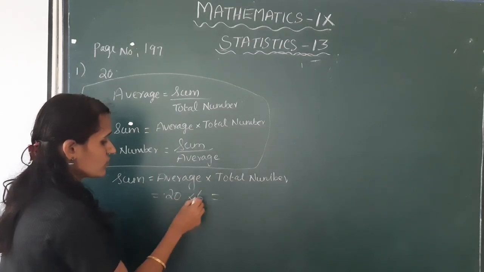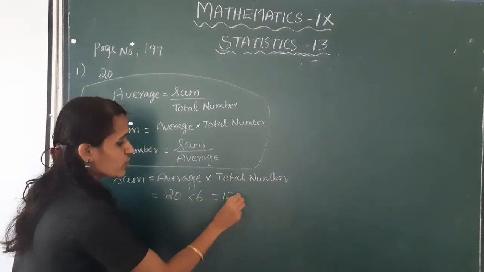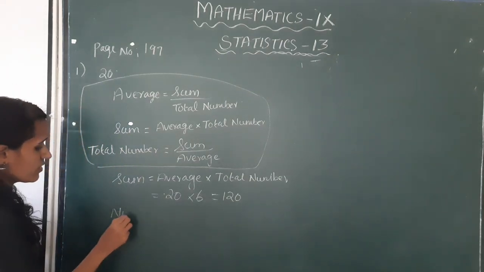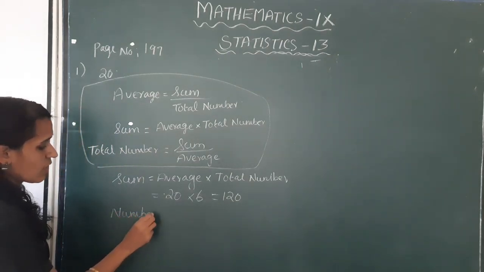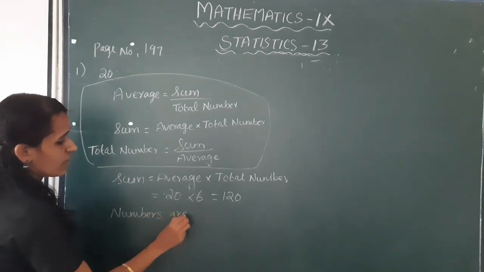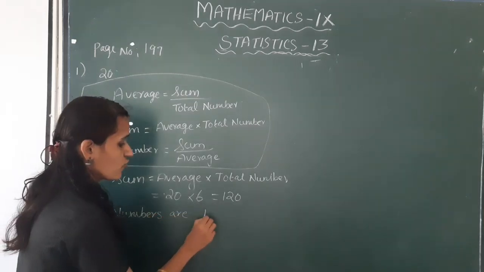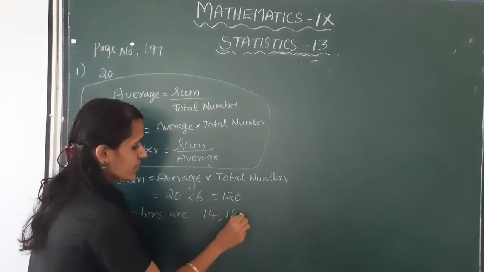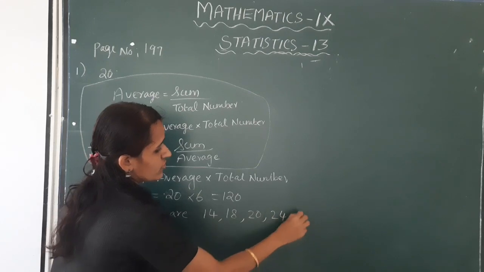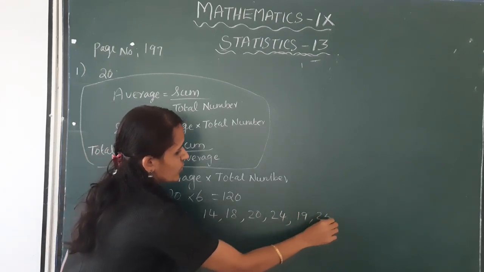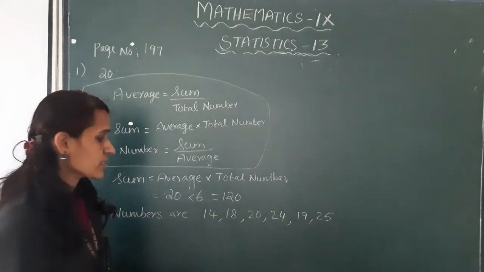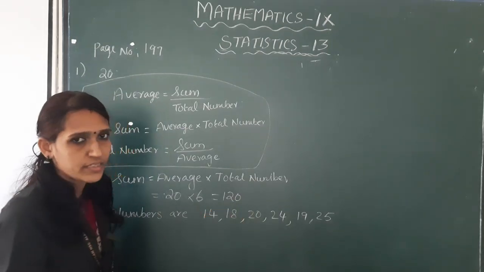This is equal to 120. So here the numbers are 40, 18, 20, 24, 19, 25. The sum of these numbers is 120.